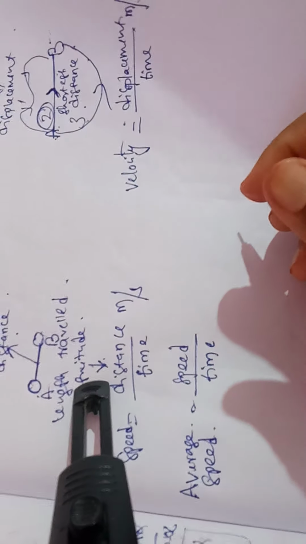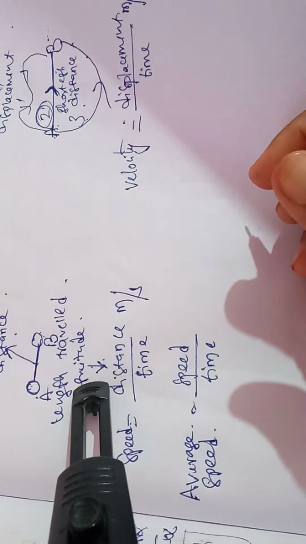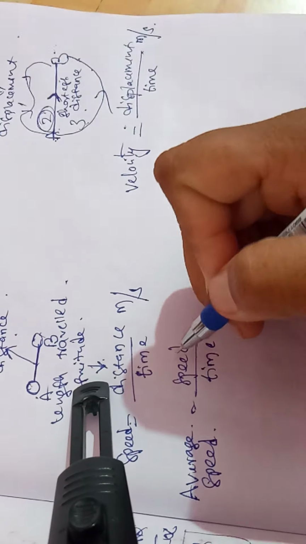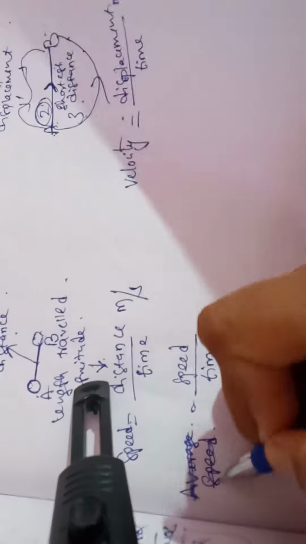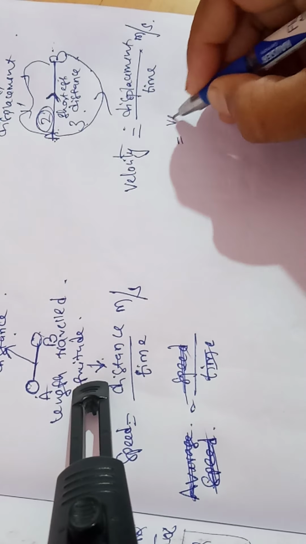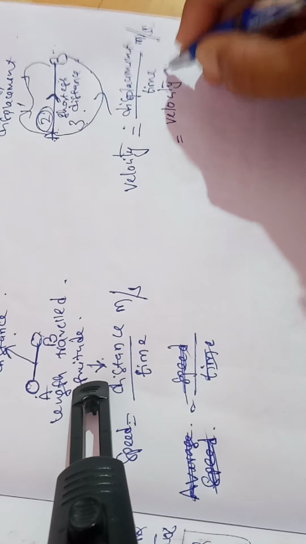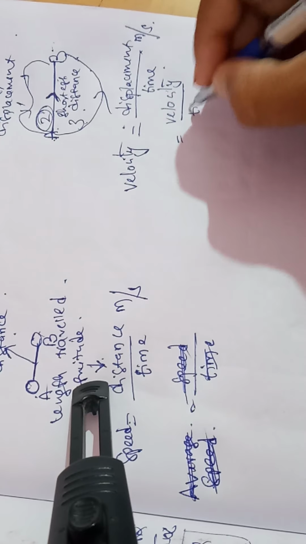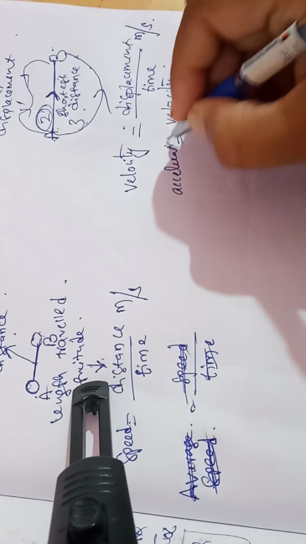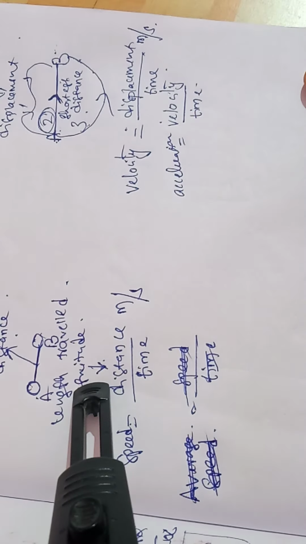Now next, speed, velocity. The rate of change of velocity with respect to time we call acceleration.